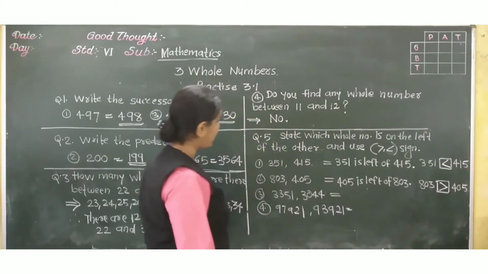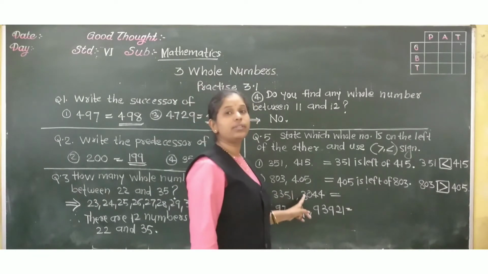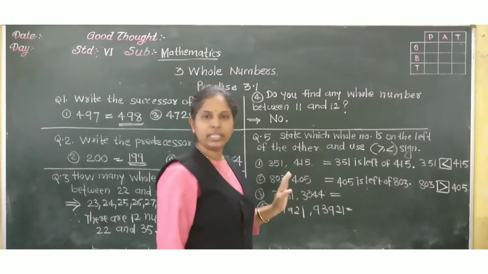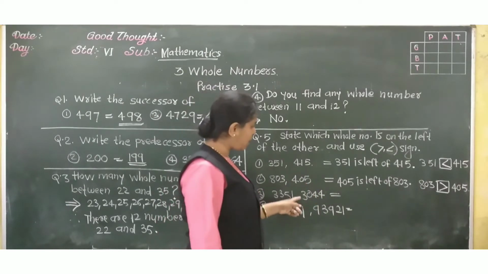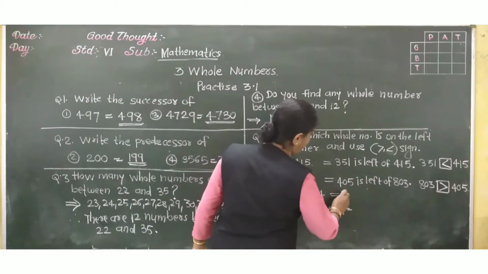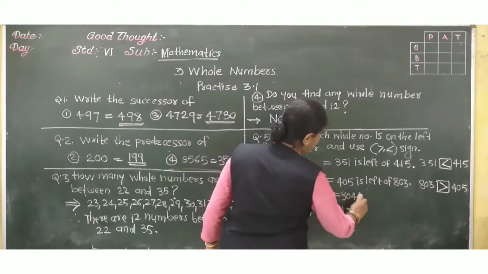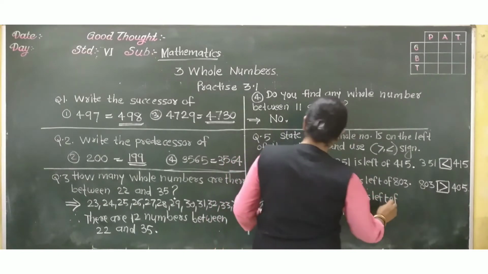Okay. Next, 3351 and 3044. In this, which is bigger? This. That means the smaller number will be to the left of the bigger number. So among these, 3044 is left of 3351.